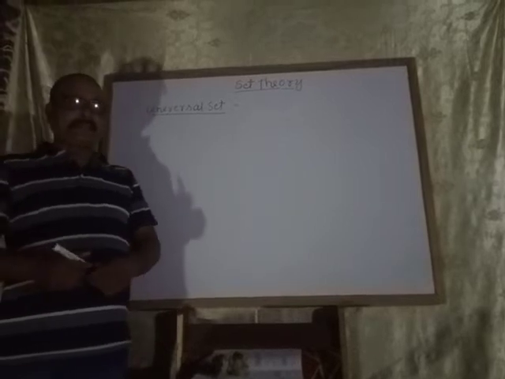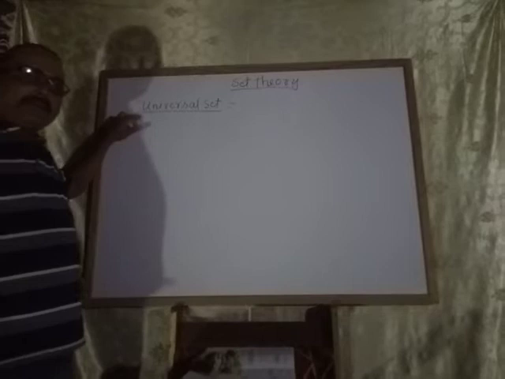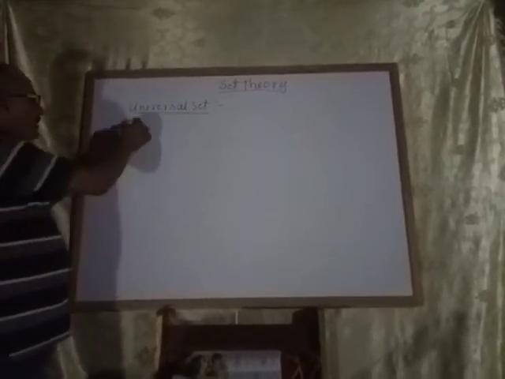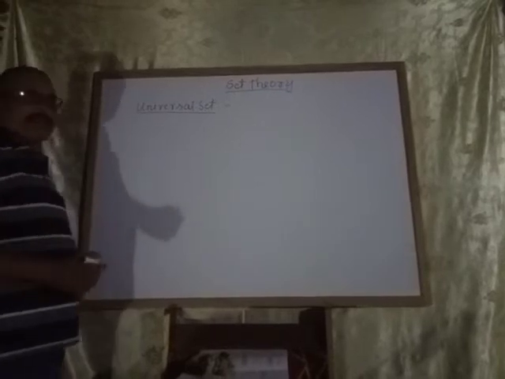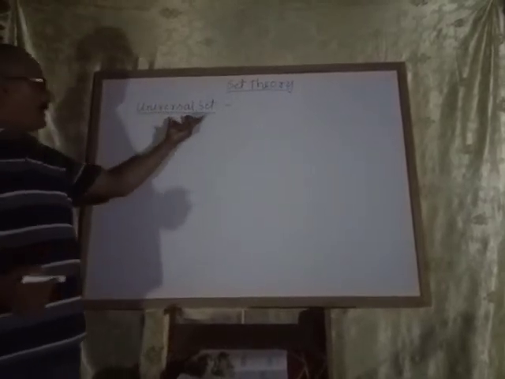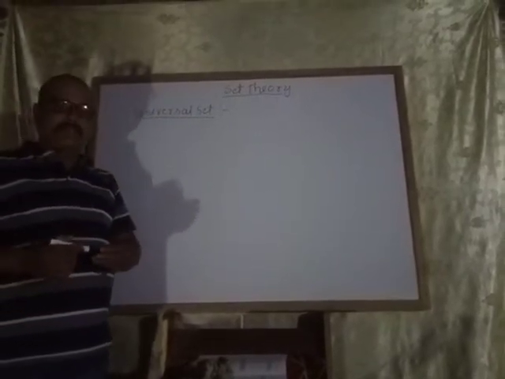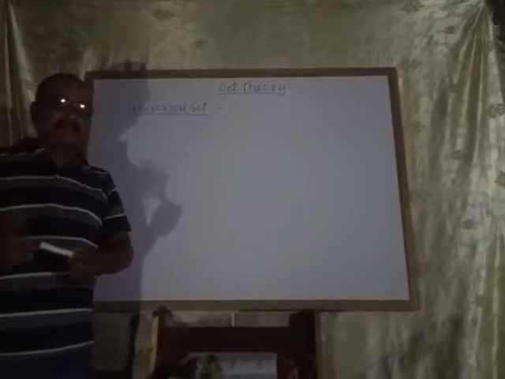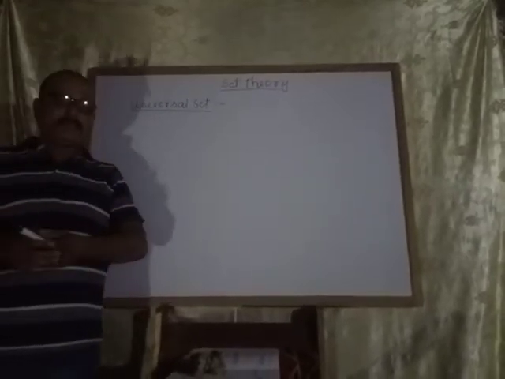Yesterday I explained set theory up to the topic of overlapping sets. Now, universal set. I have written what a universal set is. What do you mean by universal set? As an example, I am going to explain.